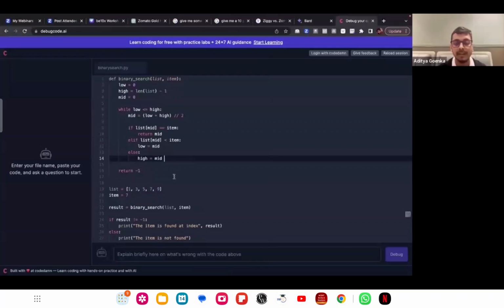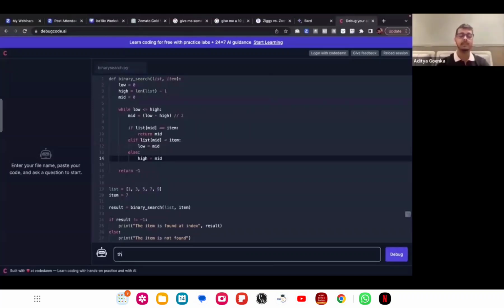Once I have created a bug in this code, I will give a prompt to this particular AI, telling it this binary search code is not giving me the output.